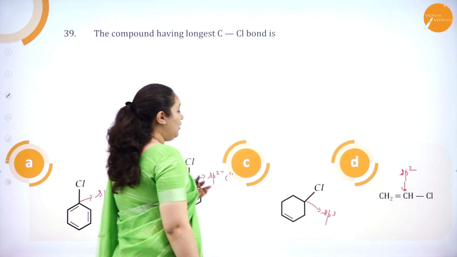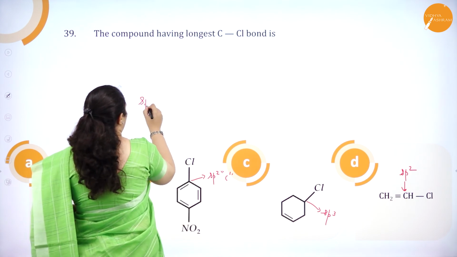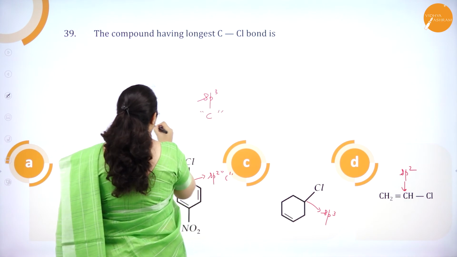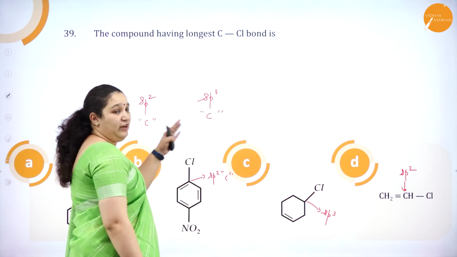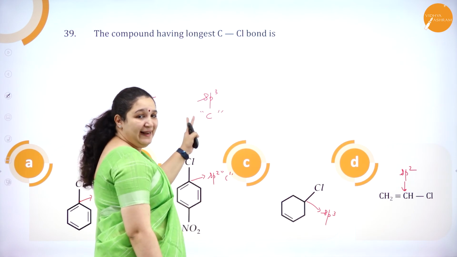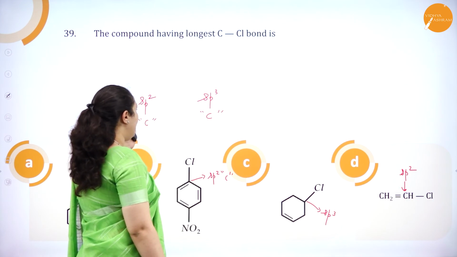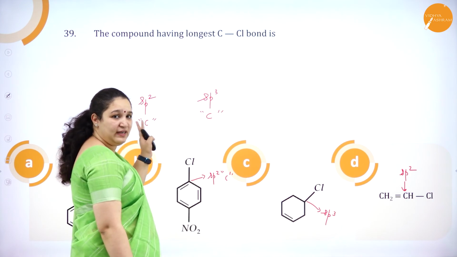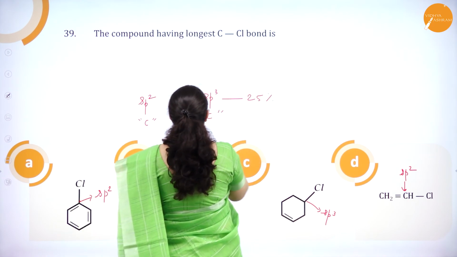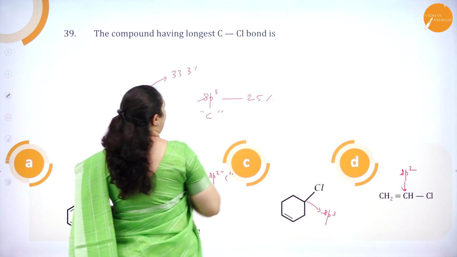So, what is the difference in the bond length? See, if you consider sp3 hybridized carbon atom, the electronegativity is not high compared to sp2 hybridized carbon atom. It is because here it has got 25% S character and here it has got 33.33% S character.